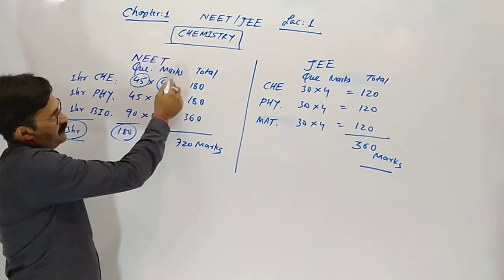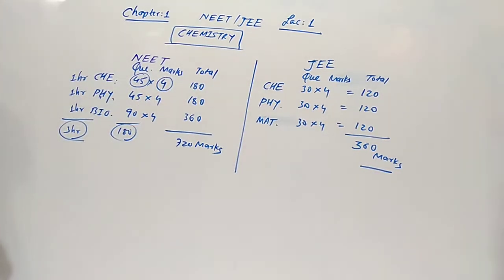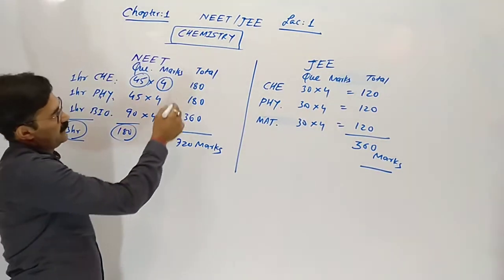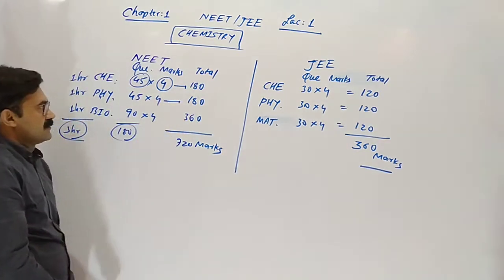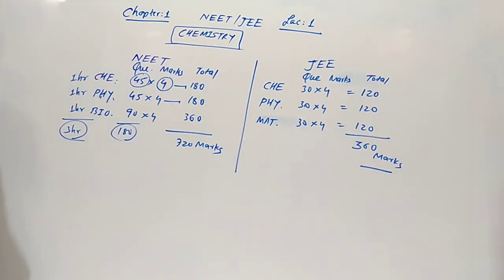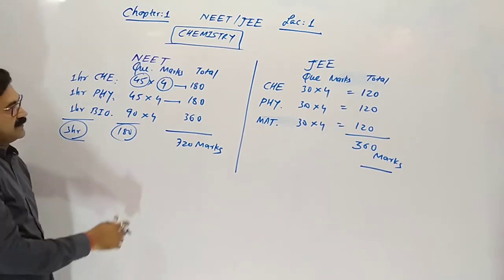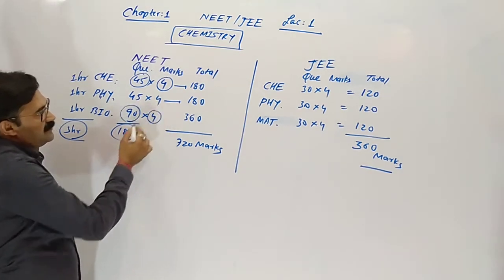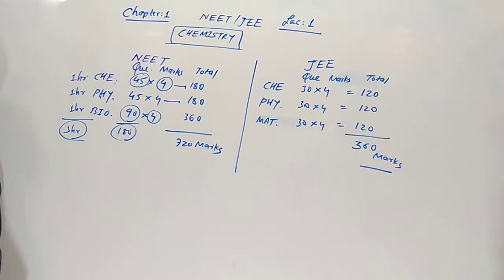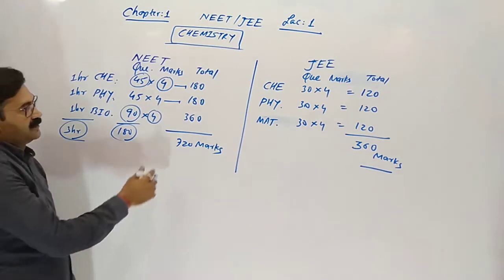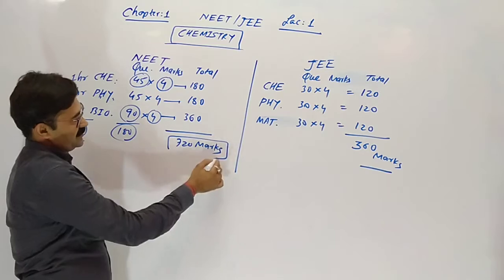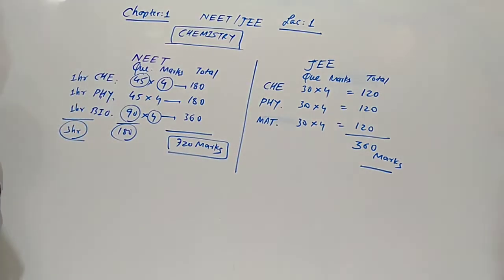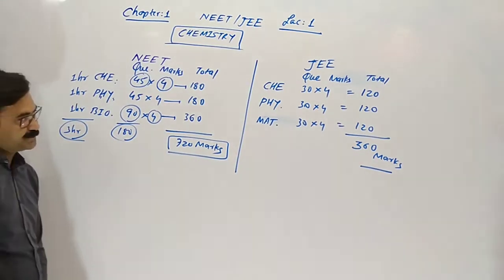Each question having 4 marks. So total 180 marks of chemistry. Same, 45 questions of physics. Each question has 4 marks. So total 180. 90 questions of biology. Each question having 4 marks. So 360. Total 720 marks of our NEET question paper.